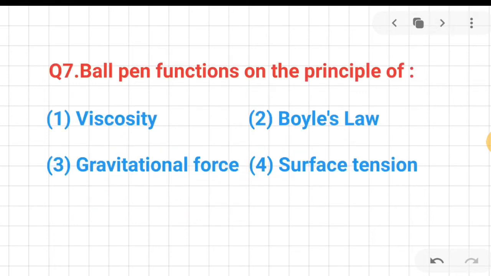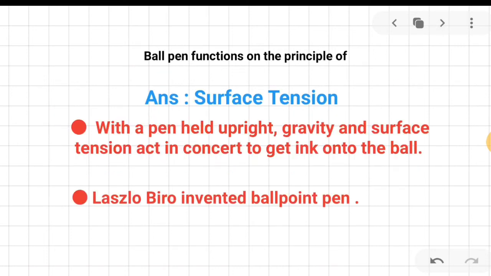Question number 7. Ball pen functions on the principle of Boyle's law, surface tension, viscosity, or gravitational force. The correct answer is obviously surface tension. Remember that with a pen held upright, gravity and surface tension act in concert to get ink onto the ball. And for your kind information, please note down that the ball pen was invented by Laszlo Biro.